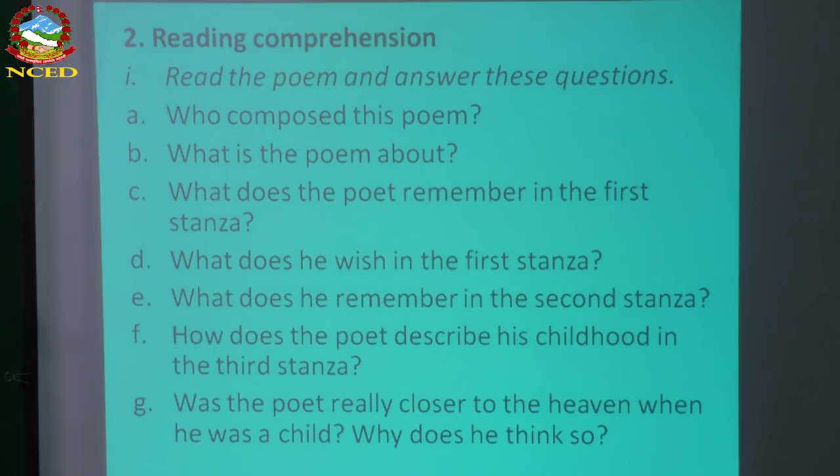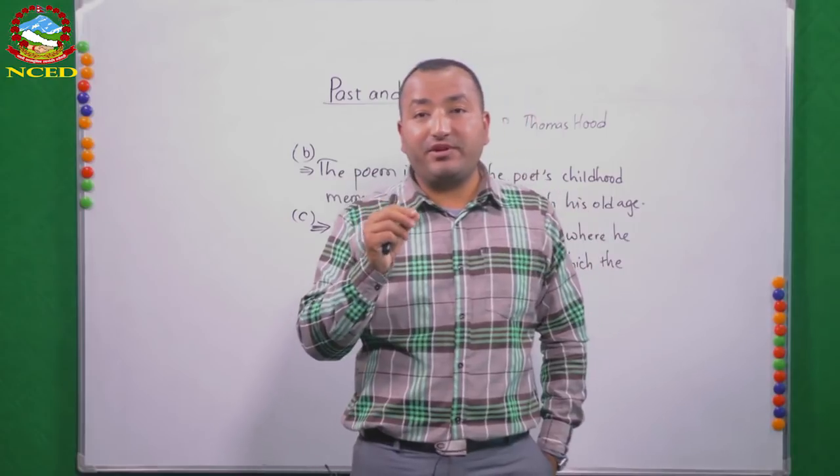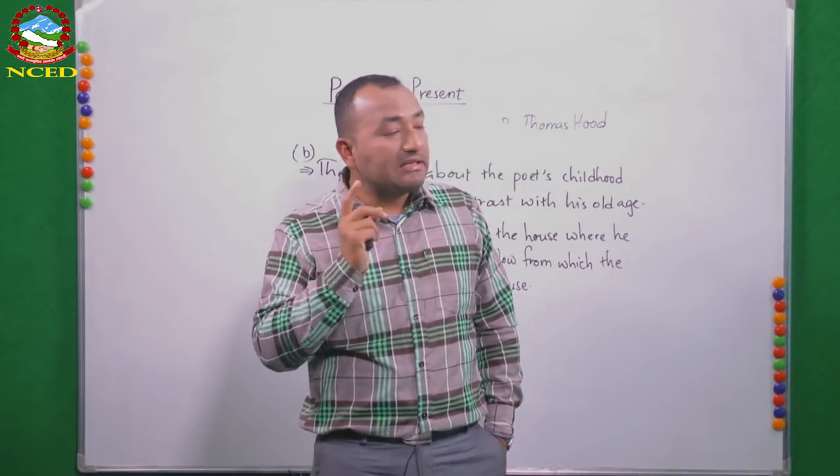Number F. How does the poet describe his childhood in the third stanza? In the third stanza, how he remembers. So in the third stanza, the poet describes his childhood as happy, energetic, and high in spirits. You can simply write that. That's the answer for number F.